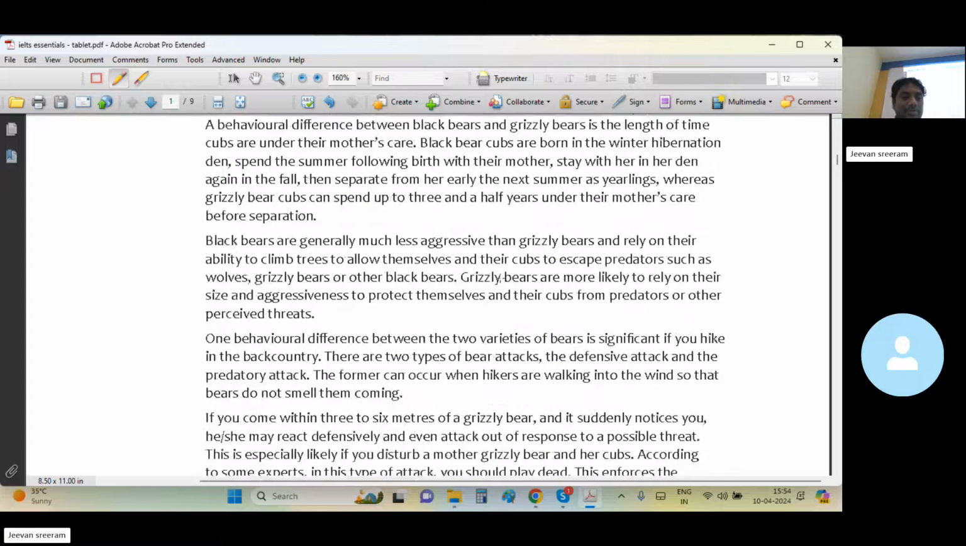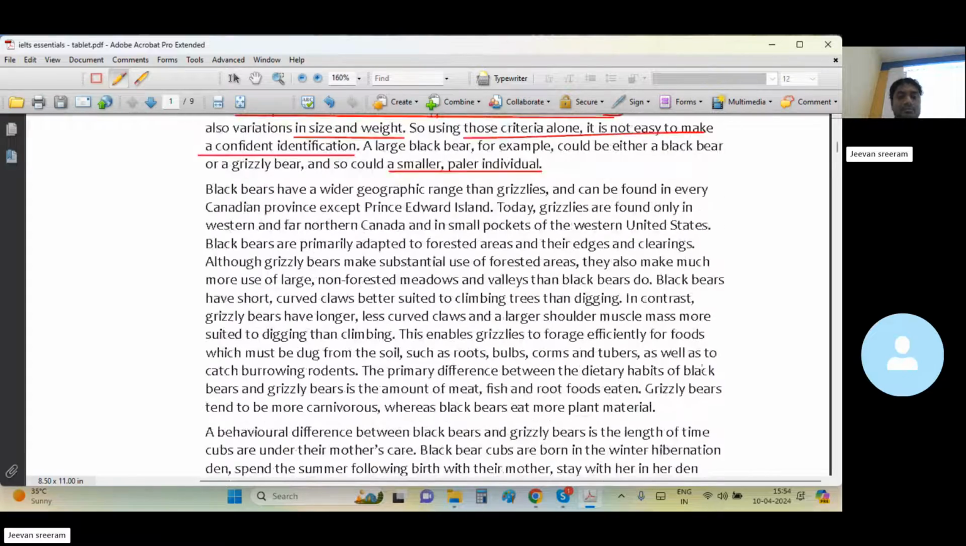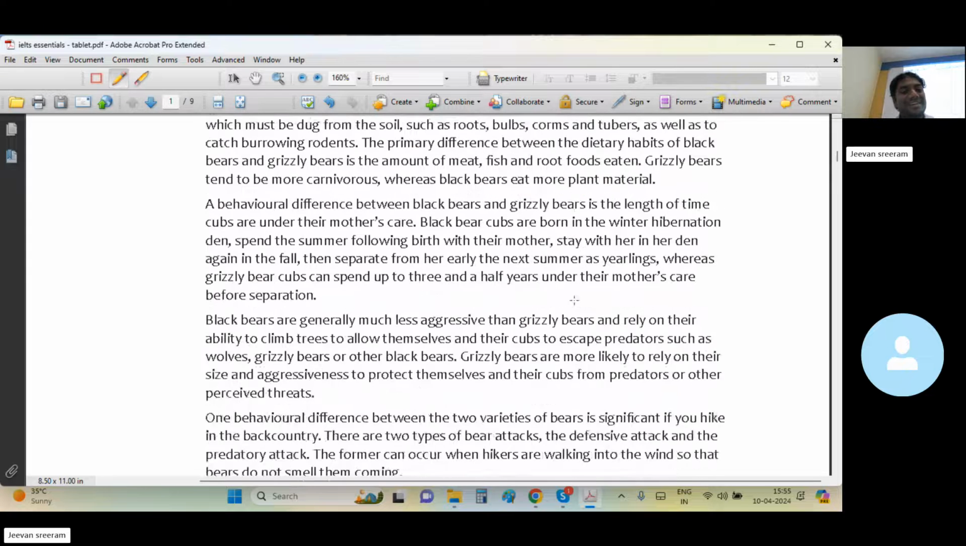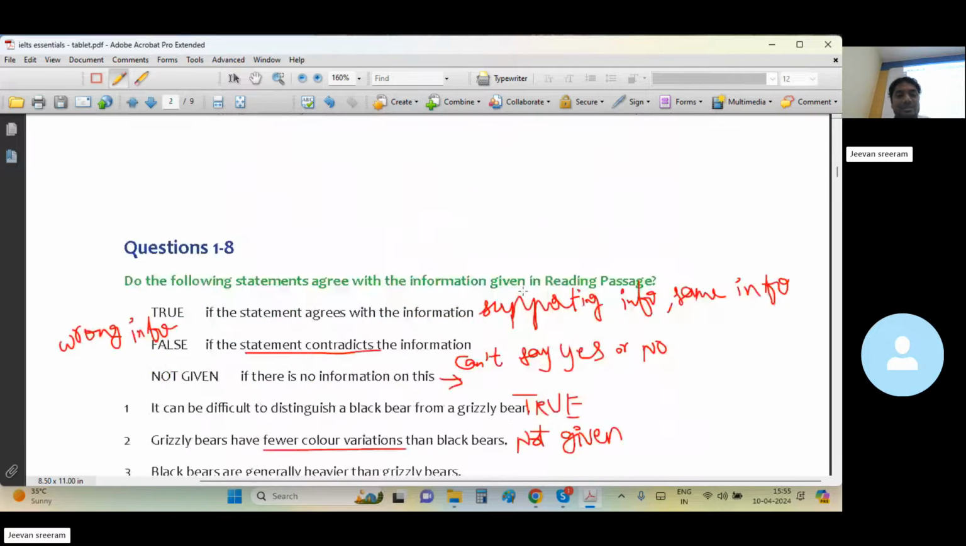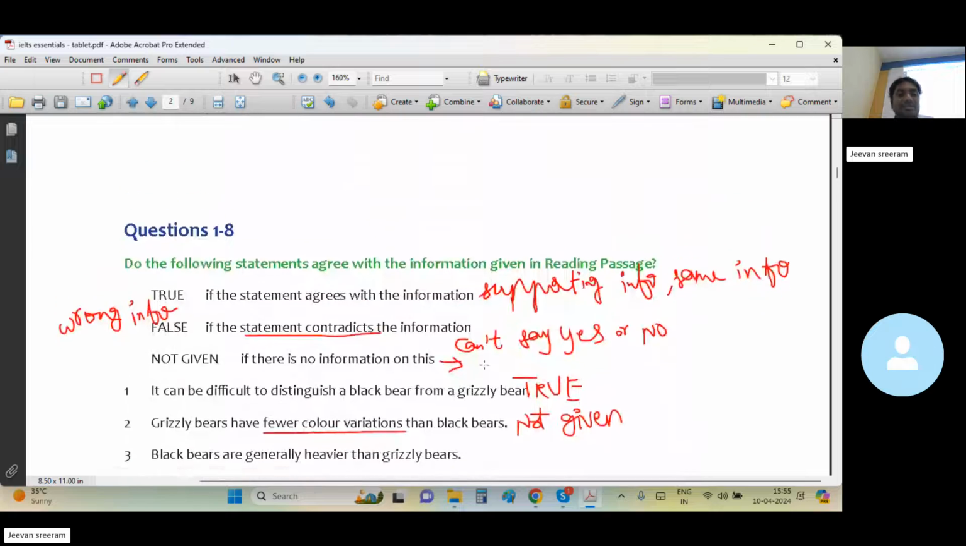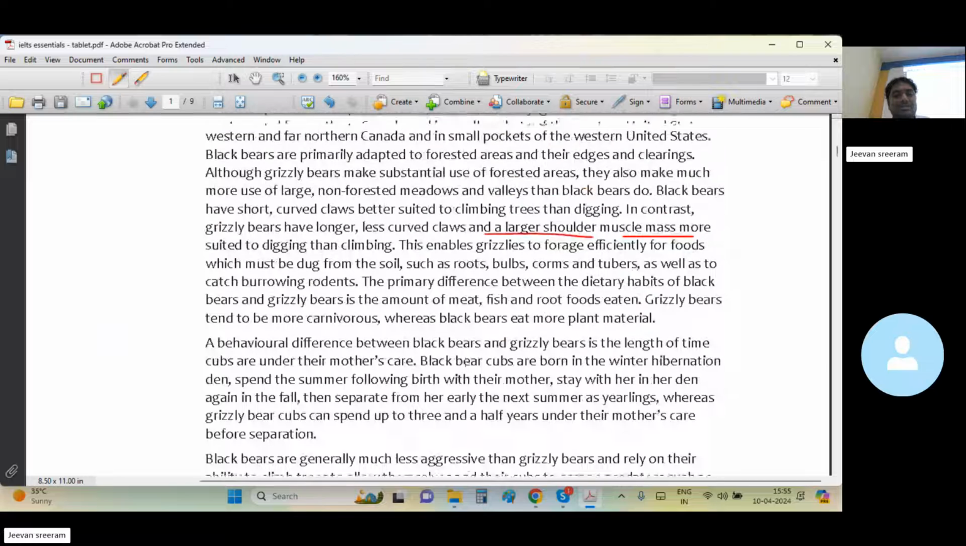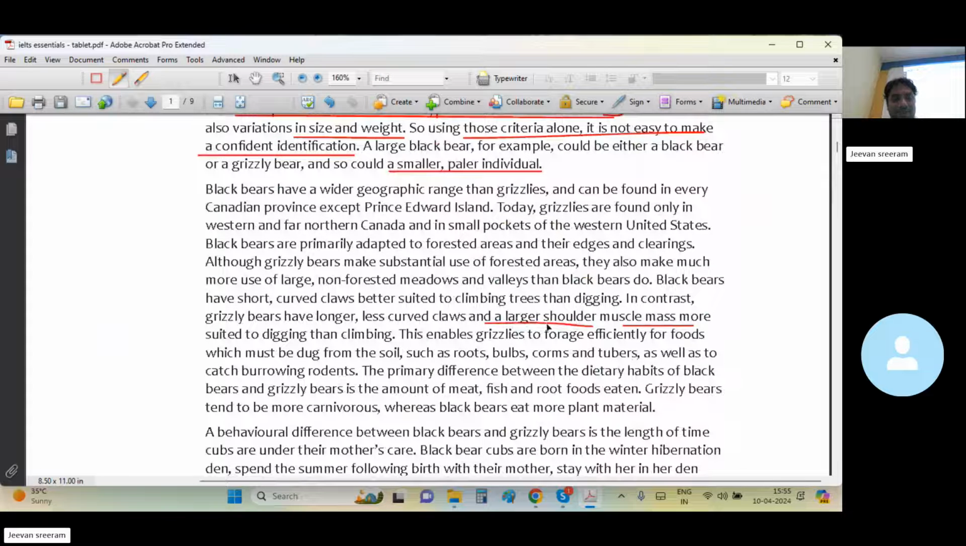What's the option you have picked for this statement? Large shoulder muscle mass. It doesn't mean it's heavier, no? It's talking about overall weight. It doesn't give the sense that one is heavier than the other. Black bears are heavier? Muscle mass. Why did the author mention this? To talk about their weight?